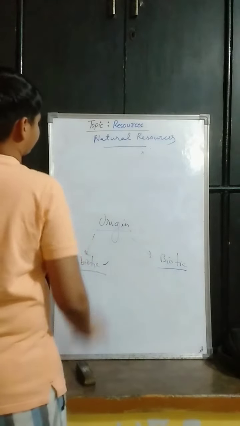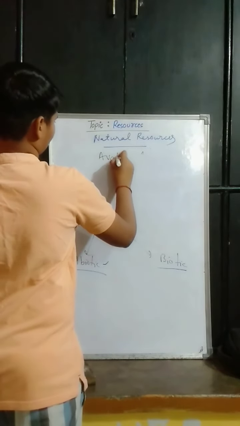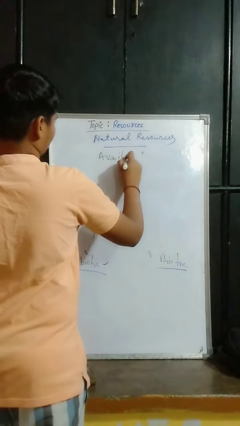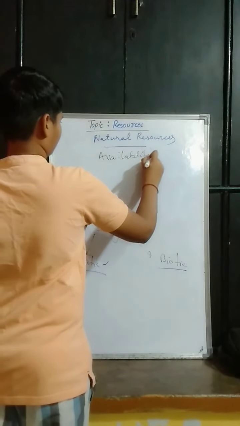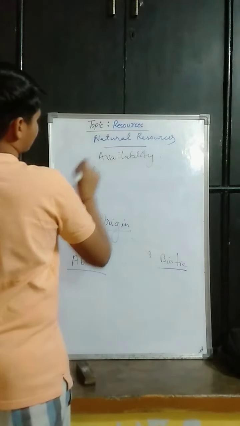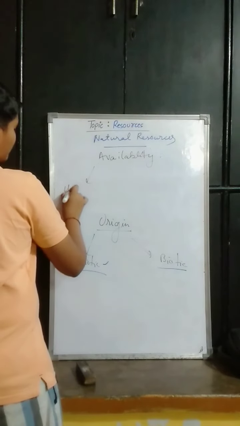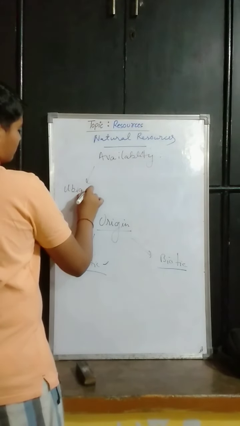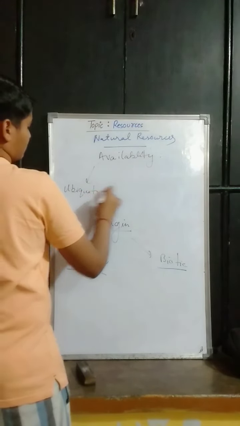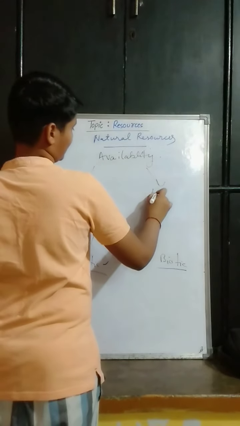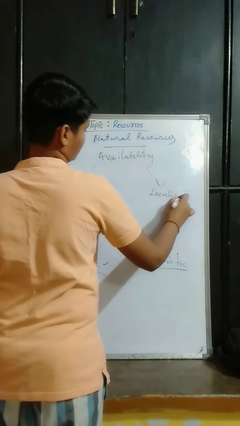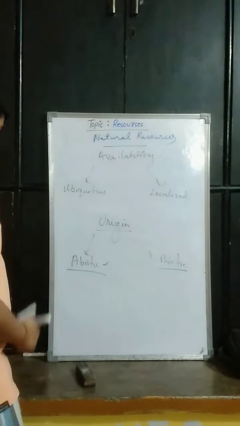availability, we divide these resources into ubiquitous and localized. Now what does this mean?